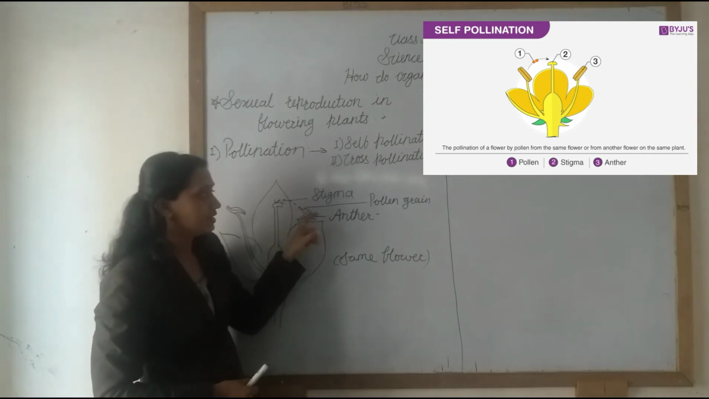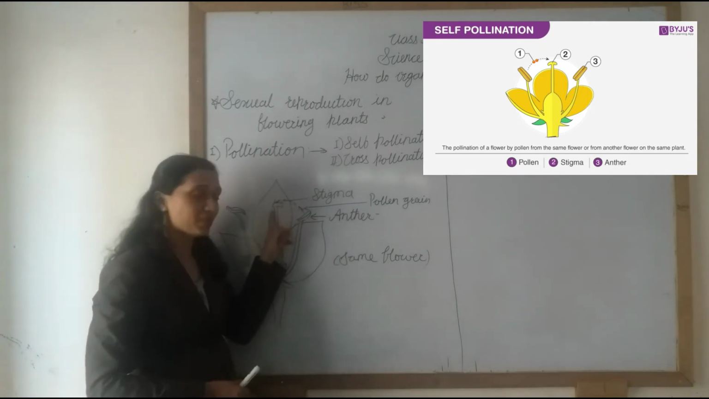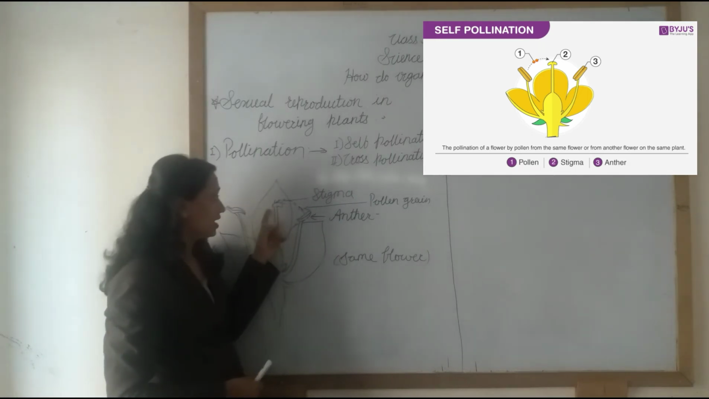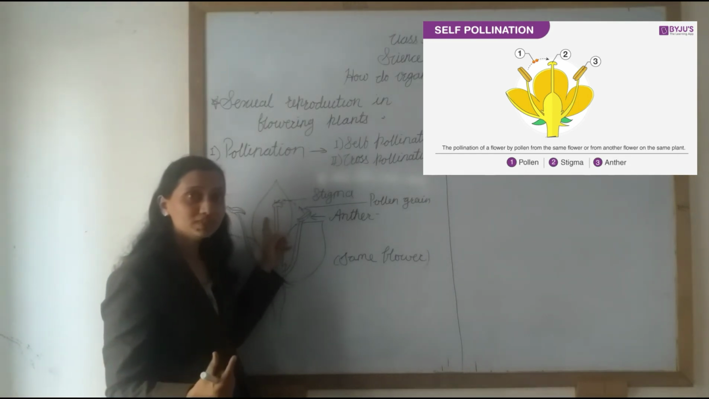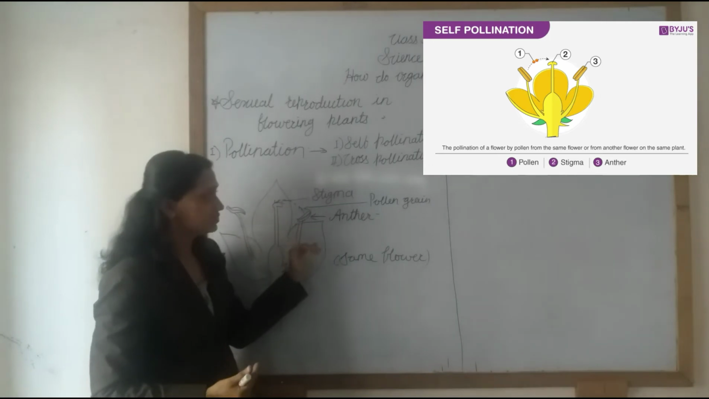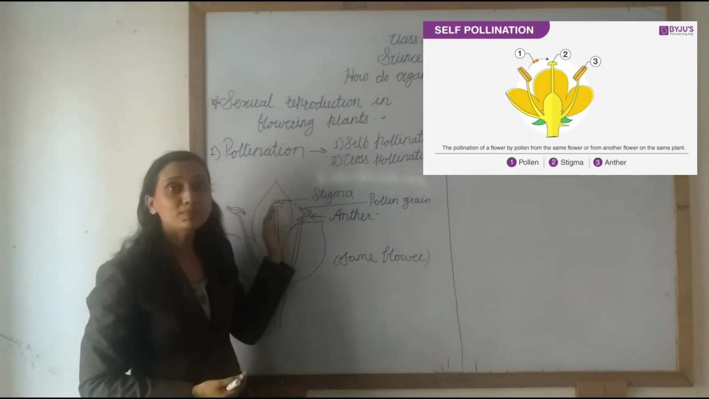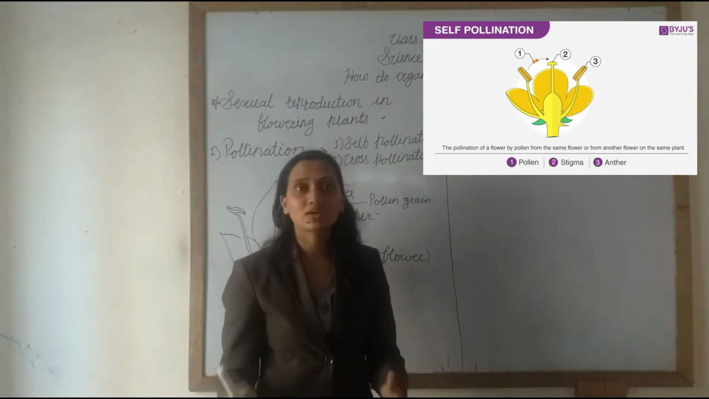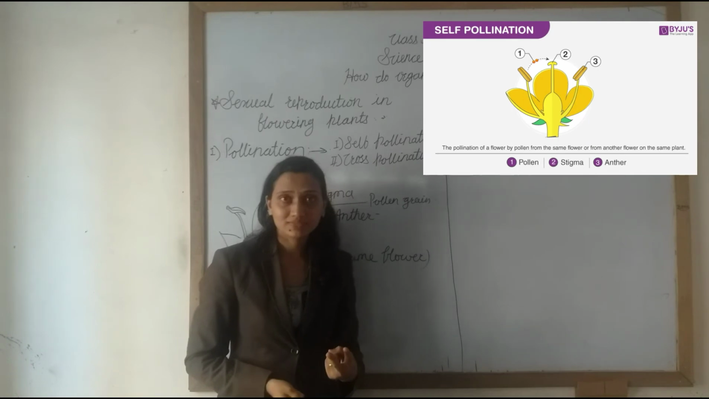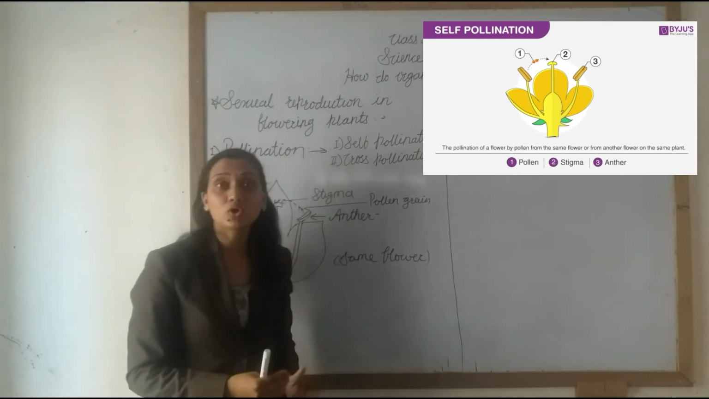So the transfer of pollen grain from the anther to the stigma. Stigma is a part of the female reproductive part, the pistil. So the transfer of pollen grain from anther to the stigma is called pollination. Understand? And pollination occurs in two ways: one is self-pollination and the second one is cross-pollination.